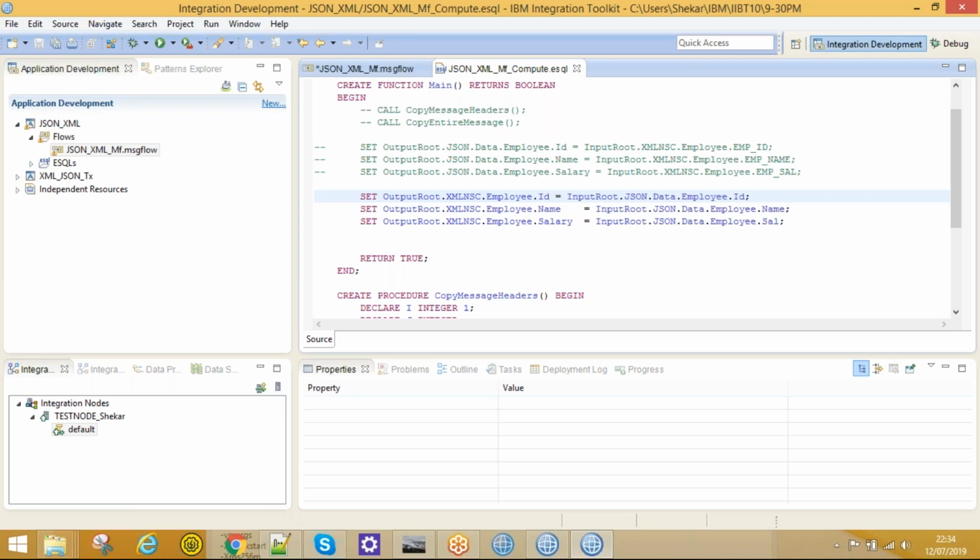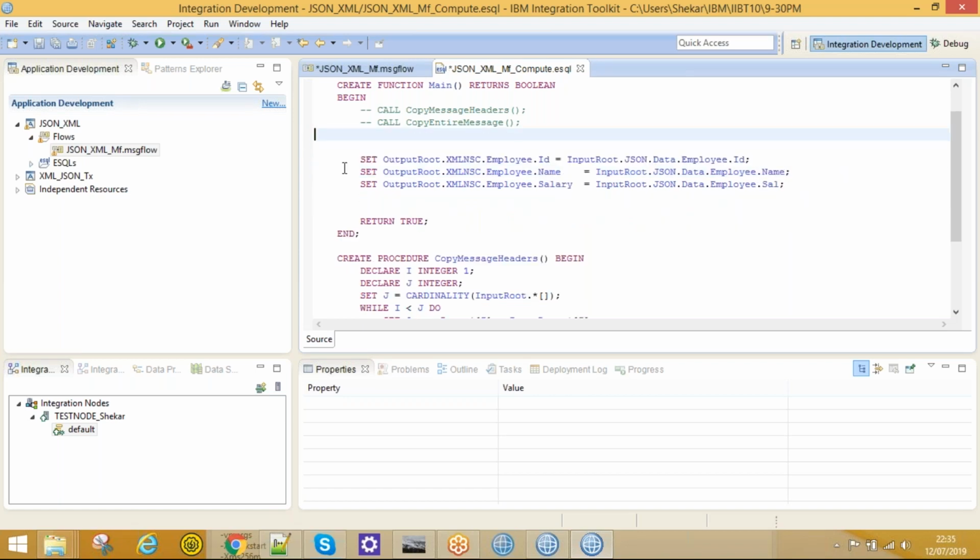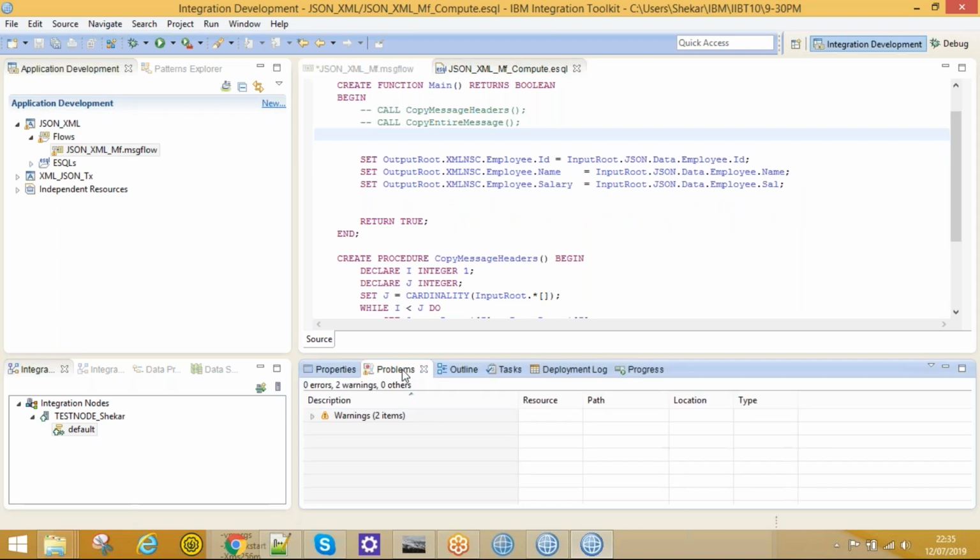Okay, this is the code. You understood about this, right? I just made use of existing code and modified it according to my requirement. Now let's test this. It's showing some warnings.